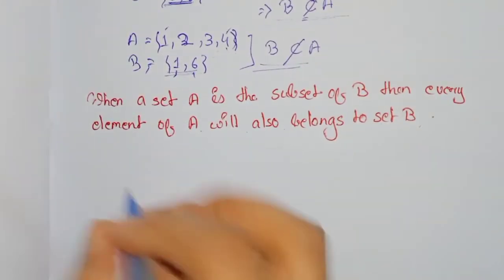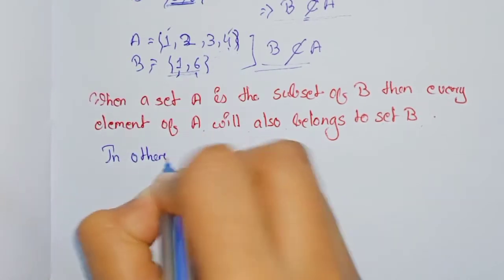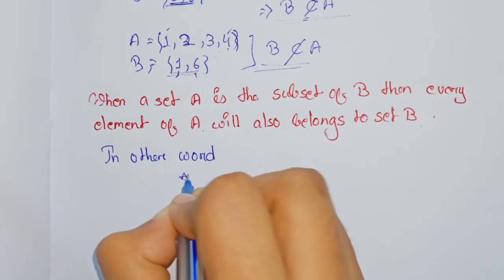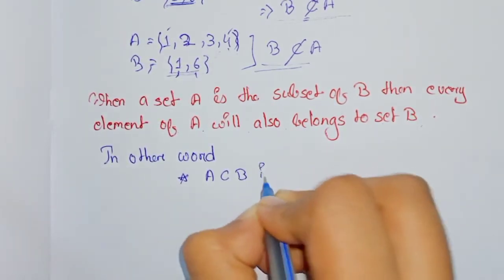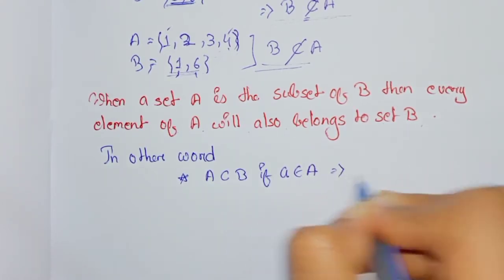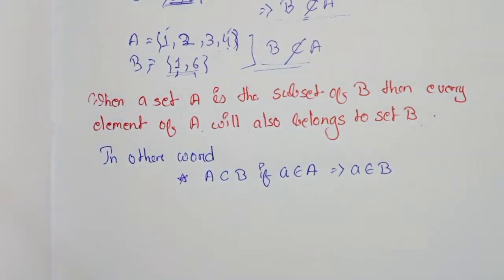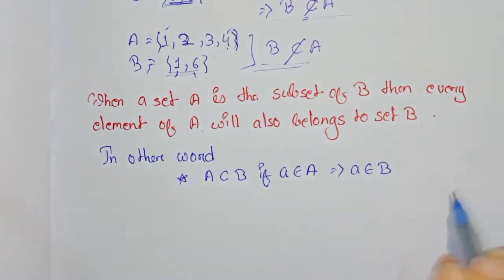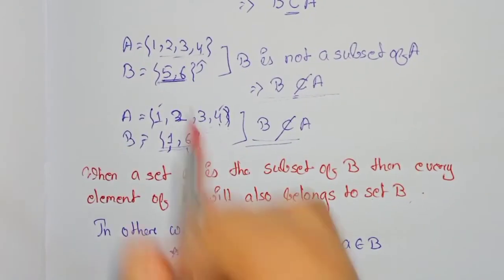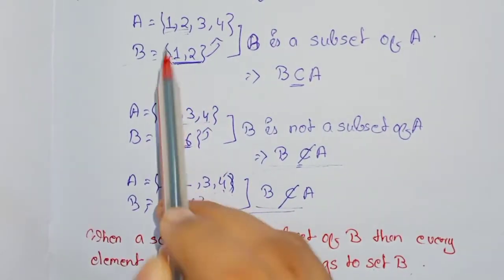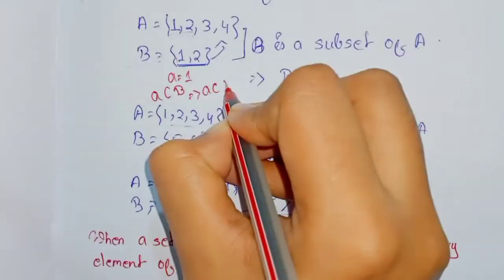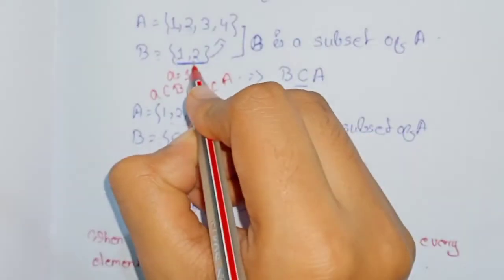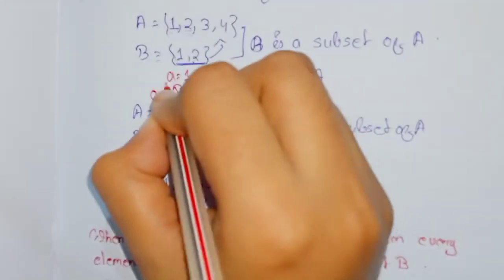So in other words, A is a subset of B if a belongs to A, that implies a must belong to B. Like in this example, if I take a equals 1, then a belongs to B and also a belongs to A. When a equals 1, and it is applicable for all the elements of B.